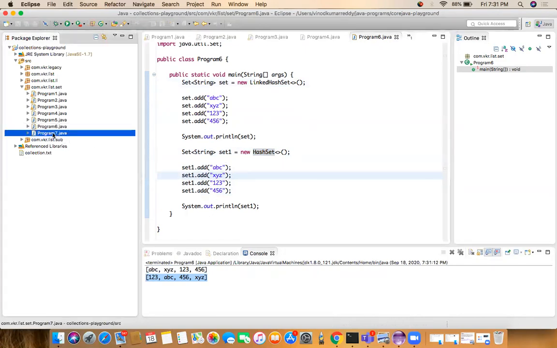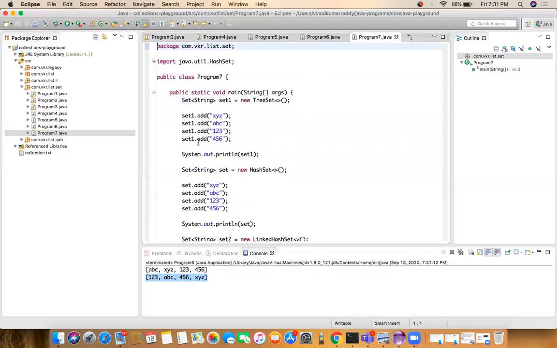That is about the linked HashSet. Now let's go to the next one. In program 7, I have a main method.